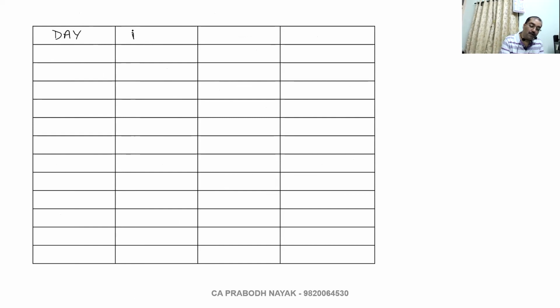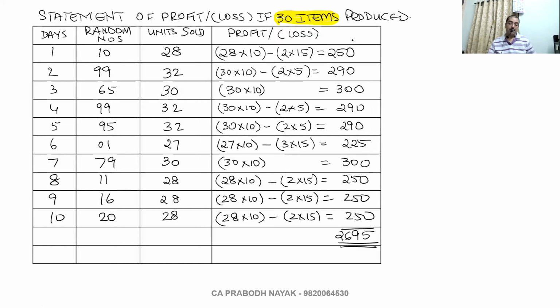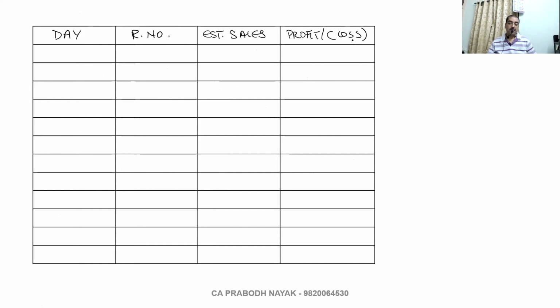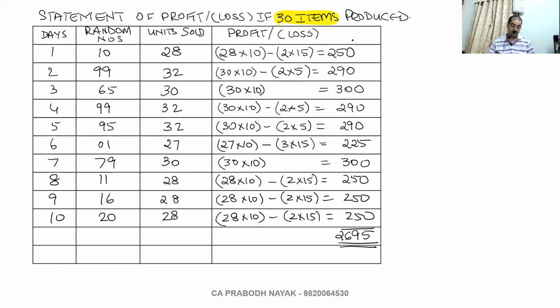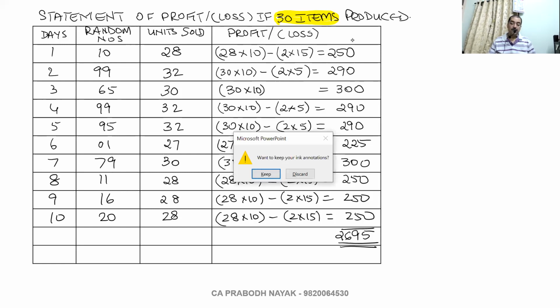Day, random number, estimated sales, and the profit or loss. So we'll do it now.